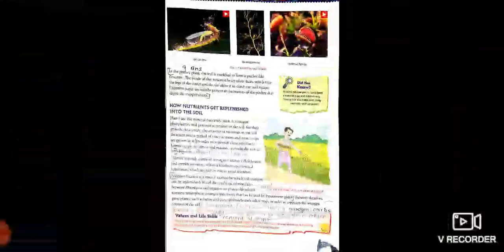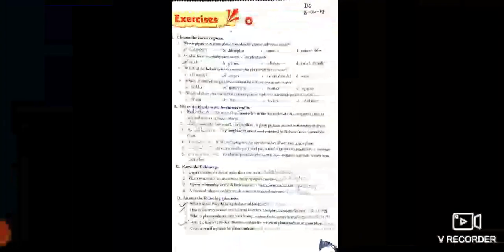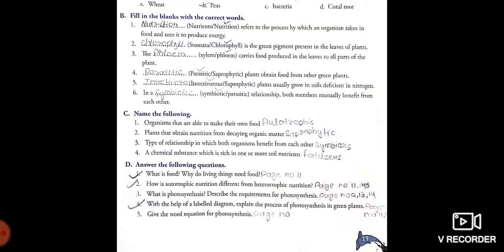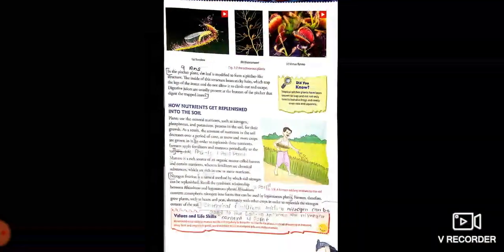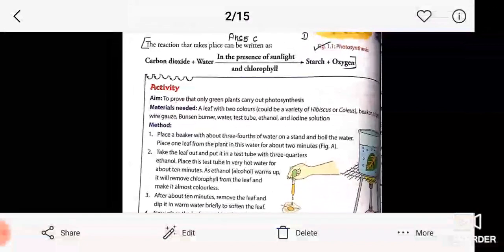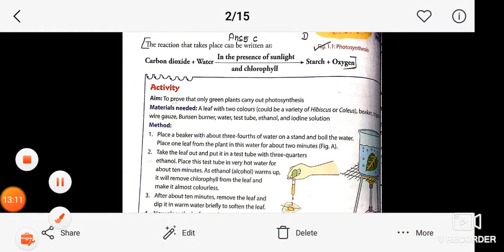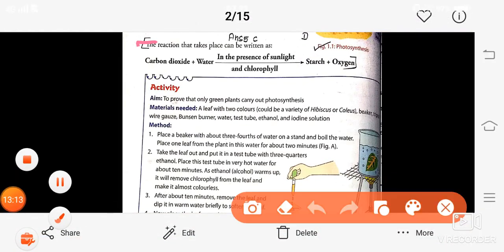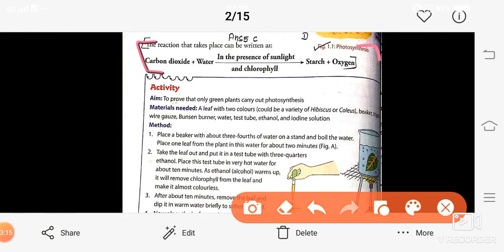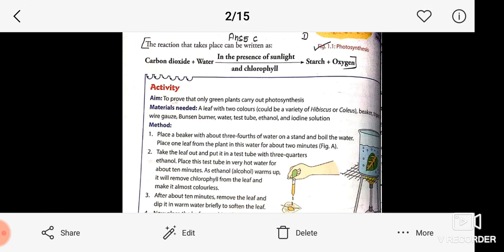answer number 5. Give the word equation for photosynthesis. So we just wrote it in the previous answer, and once again you have to write it. So you can write from here. This is the word equation for photosynthesis. This is our answer number 5. Okay. Next, answer number 6.